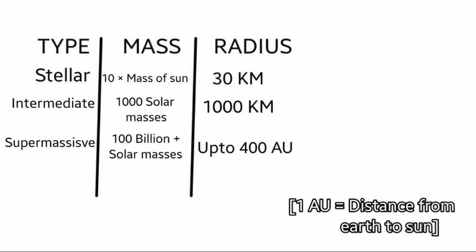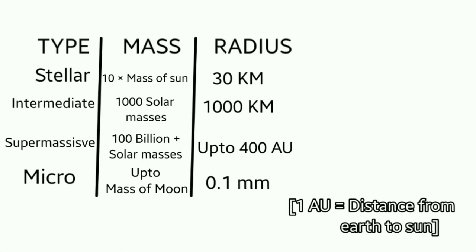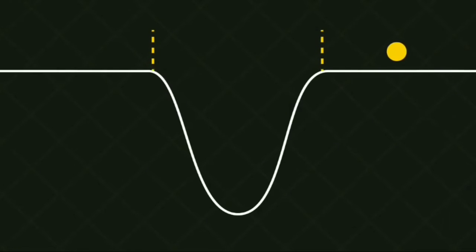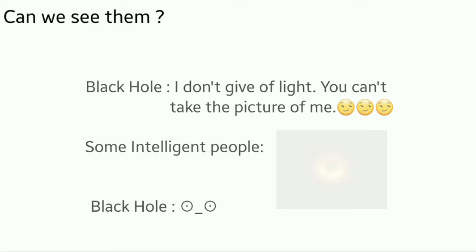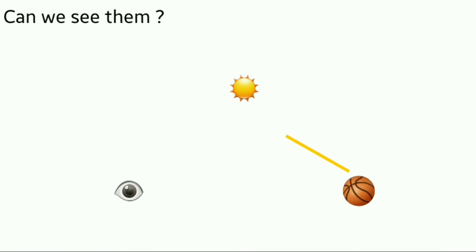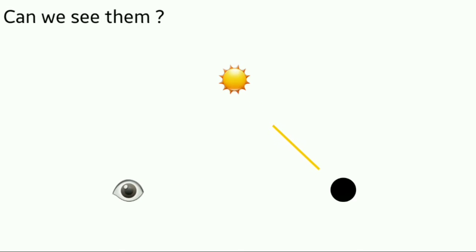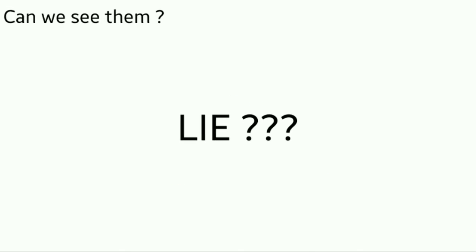But the real fact comes now. Believe it or not, there are black holes with the mass of the Moon and with a radius of up to 0.1 millimeters. Scientists detect black holes by the gravitational effect they make in their surroundings. Can we see them? Remember I told you even light can't escape from a black hole. We see an object when the light is reflected from its surface. But when light can't escape the black hole, how did we even take a photo of it? Did they lie to us?